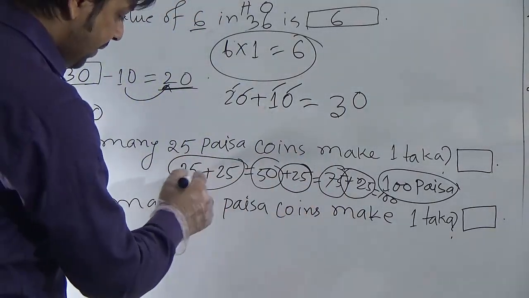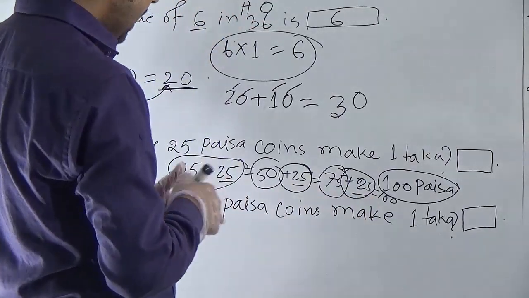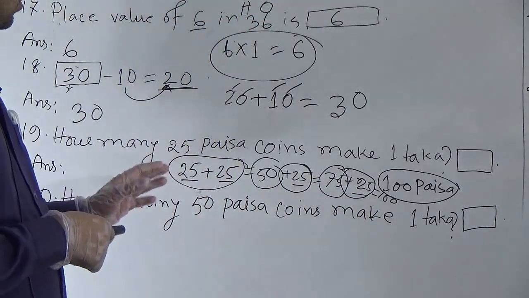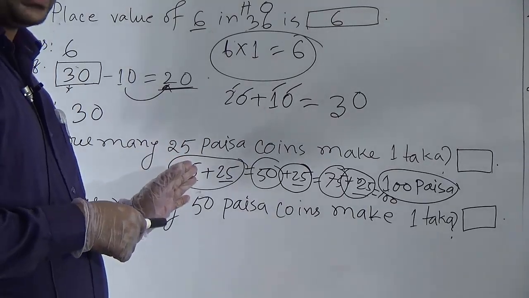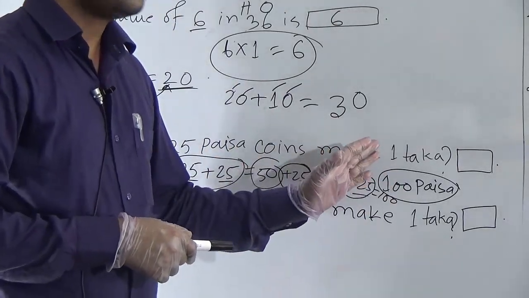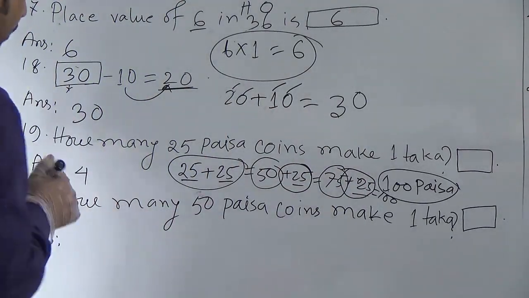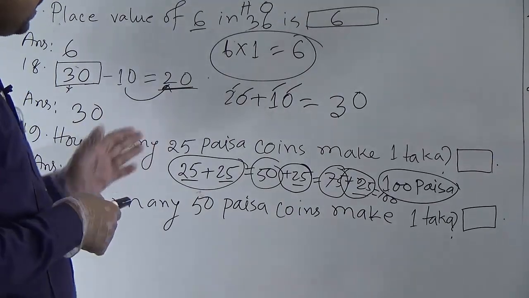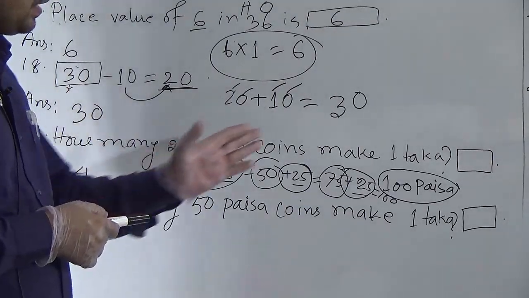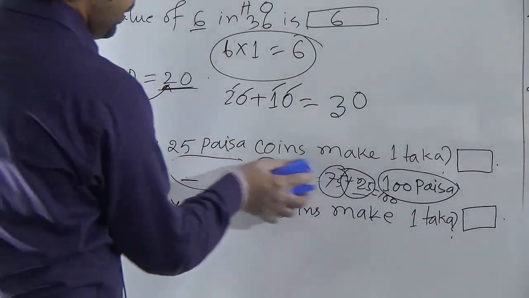It means that we have added 25 1, 2, 3, 4 times. It means that 4 coins of 25 paisa make 100 paisa. 100 paisa means 1 taka. So, our required answer is 4 coins. How many coins will be needed? 4 coins will be needed to make 1 taka. Now, next question.